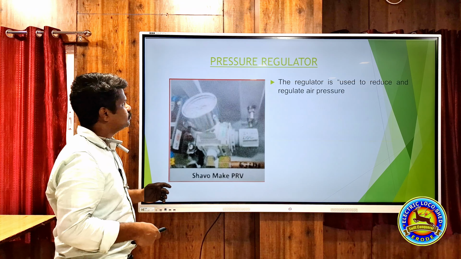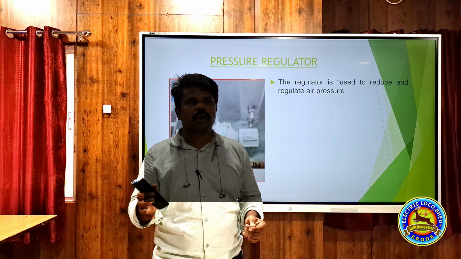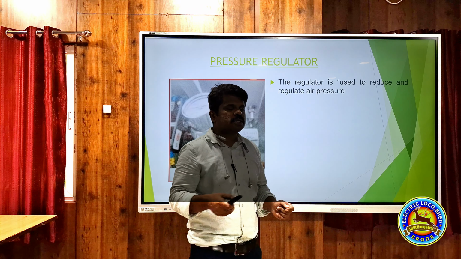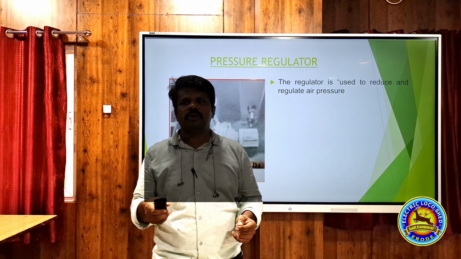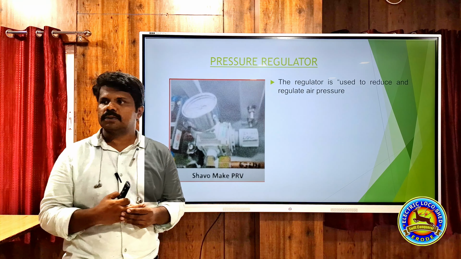This is the pressure regulator, PRV. This is used to reduce and regulate the pressure. In Schneider VCB, earlier we were having Shavo and Parker PRVs. Now we have gone for CKD PRV. And the pressure setting is 6 kg.